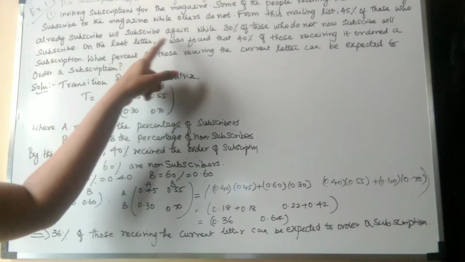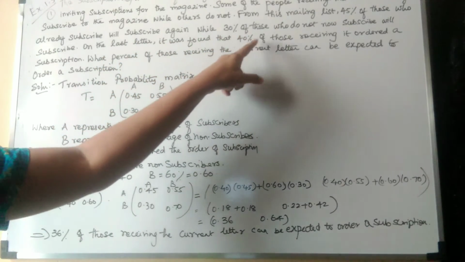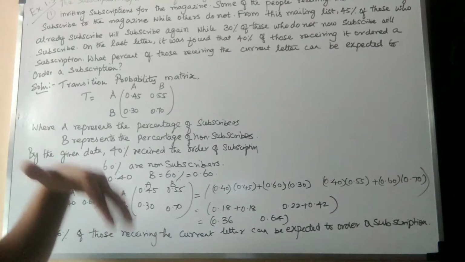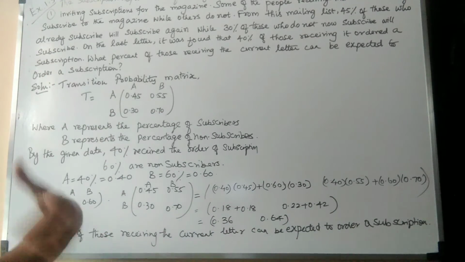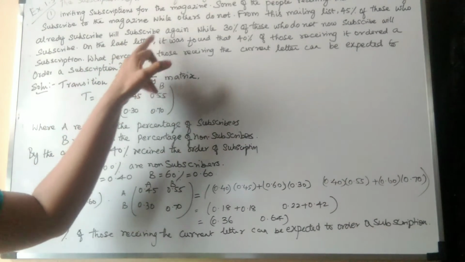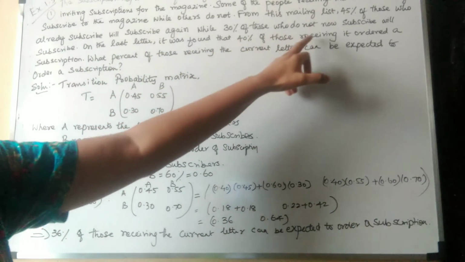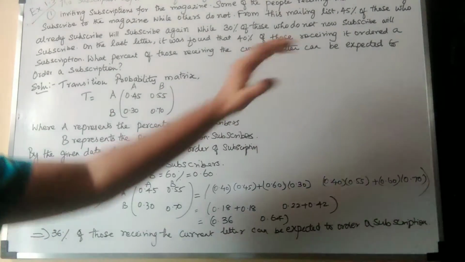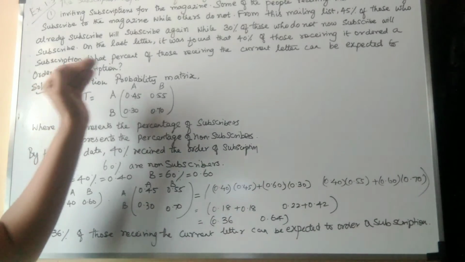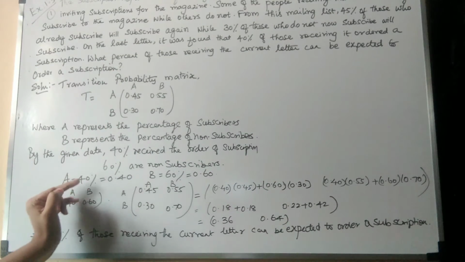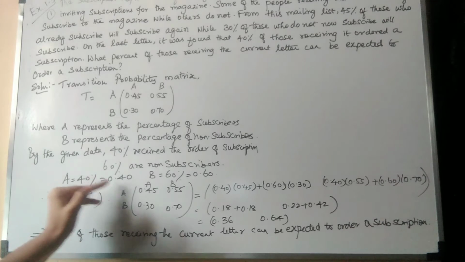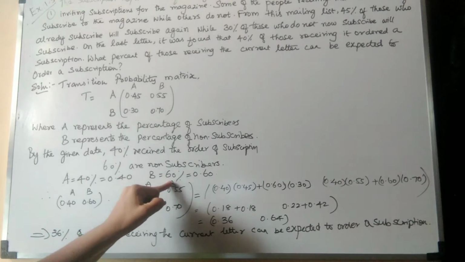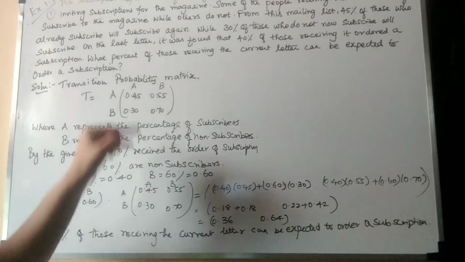On the last letter, it was found that 40%. So this is the current transition. The next successive transition is what they are doing. Again a last letter was sent. It was found that 40% of those receiving it, only 40%, ordered the subscription. Let A be the 40%; the remaining will be 60%. So B, the remaining 60%, are not subscribers, and they may subscribe through the last letter.